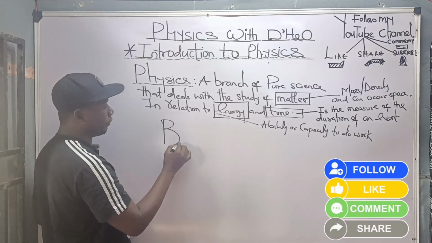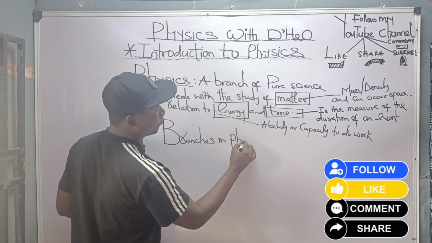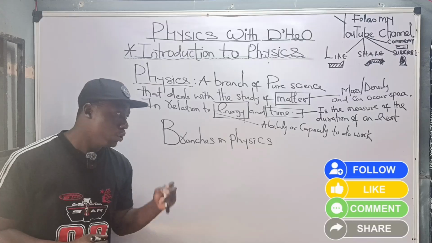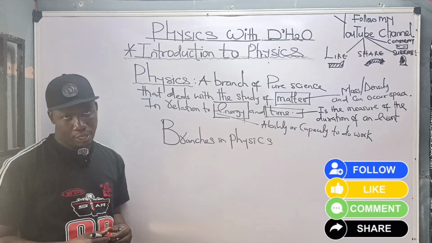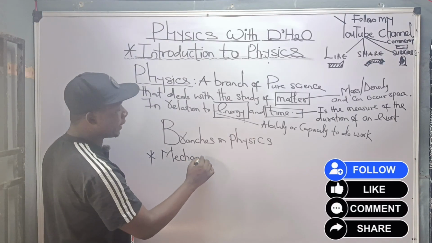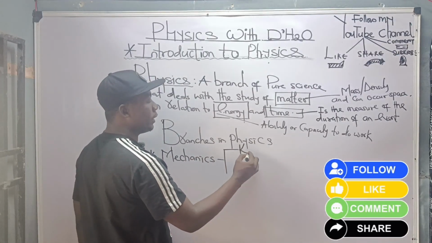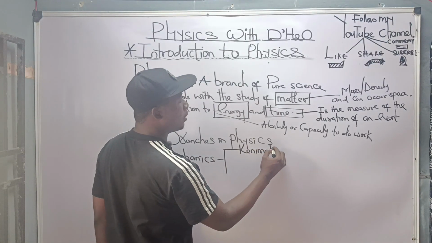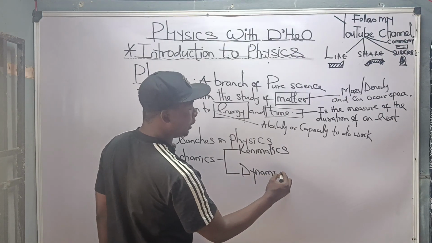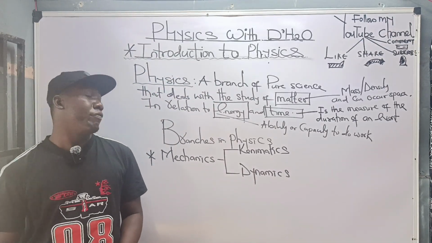What are the branches in physics? There are several branches in physics, of which we'll just consider a few. But as time goes on in this channel, we'll be looking at each branch one after the other. Now, one of the branches of physics is what we call mechanics. Mechanics can be referred to as two aspects. We have what we call kinematics, and we have what we call dynamics.